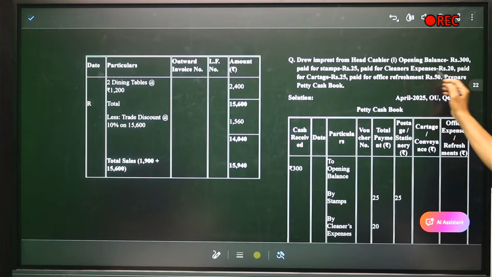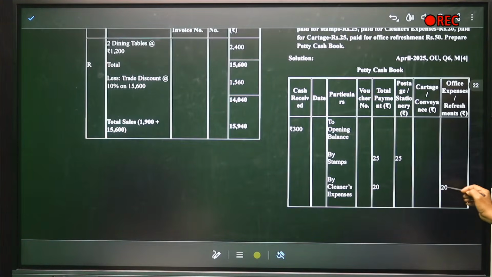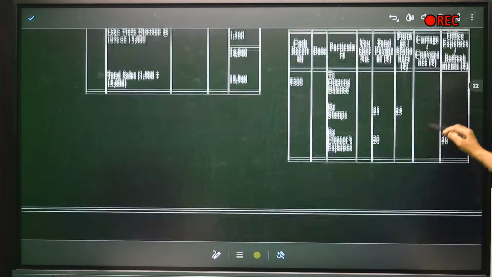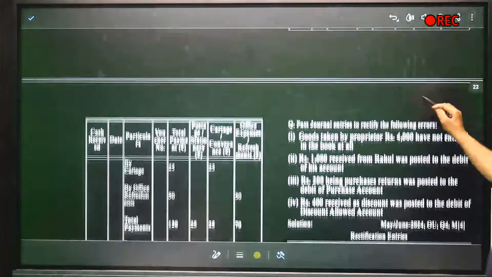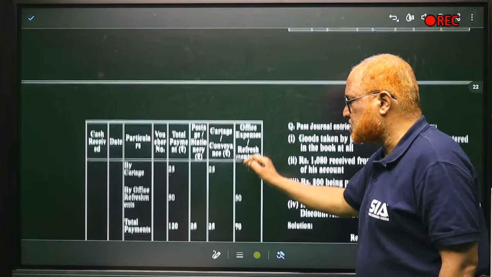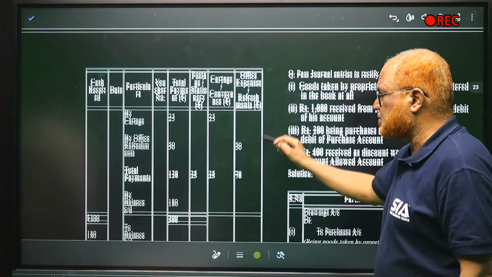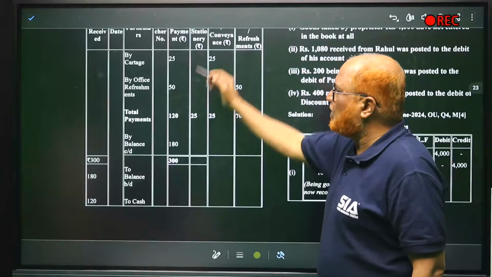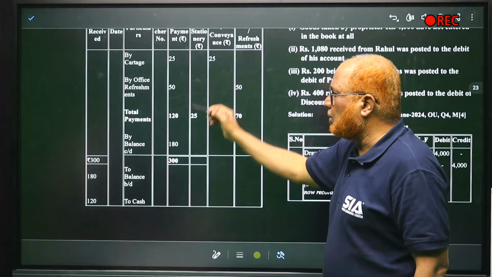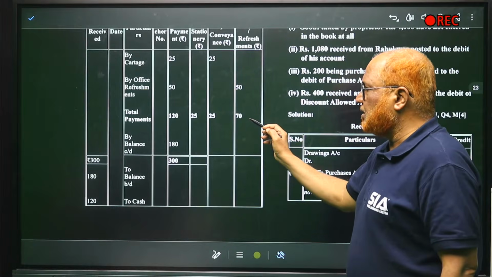After stamps, for cleaners expenses, so cleaners expense, office expense here 20 rupees, cleaners expense we have taken here. Next comes cartage, total payment 25 rupees, cartage 25 rupees. Office expenses 50 rupees total payment and 50 rupees office expense. Total payments, if you find out the total of total column, it comes to 120 and 25, 70, right?